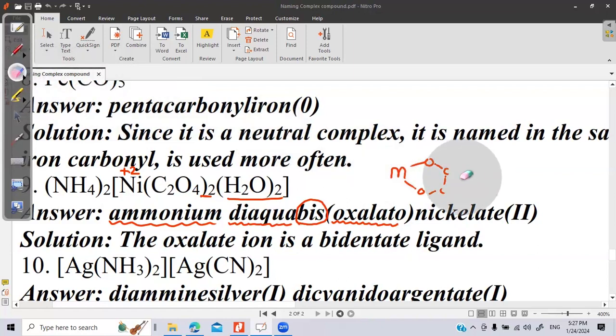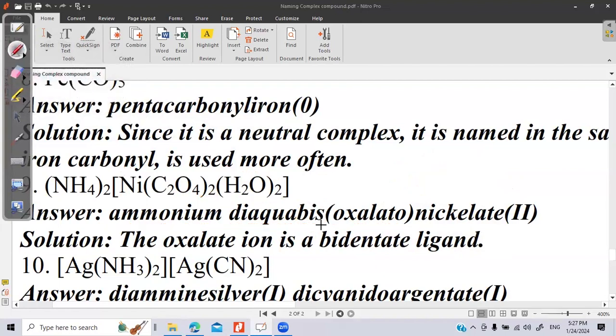Ethylene diamine also has a ring structure. Once the ring structure is formed and a bidentate ligand is there, we will use the word bis. So oxalato is also making a ring structure, so we are writing here bis oxalato nickelate. Nickelate because it is present in the negative part of the complex, nickelate(II).